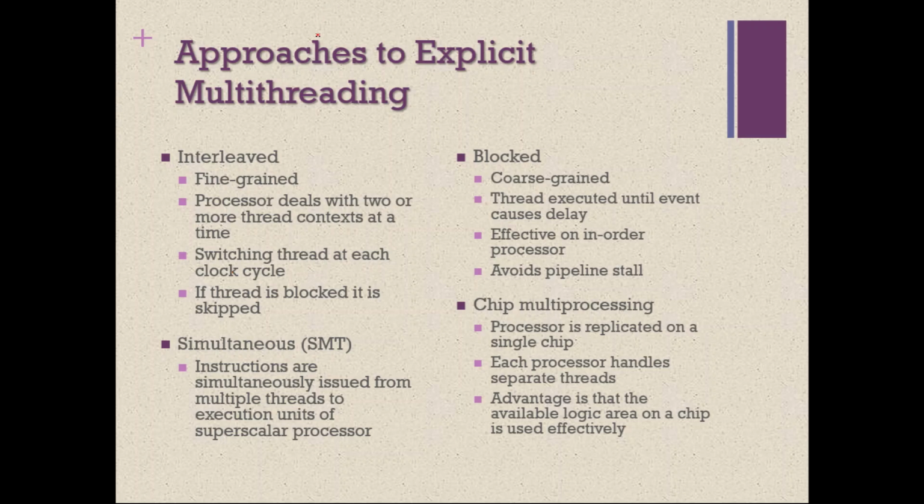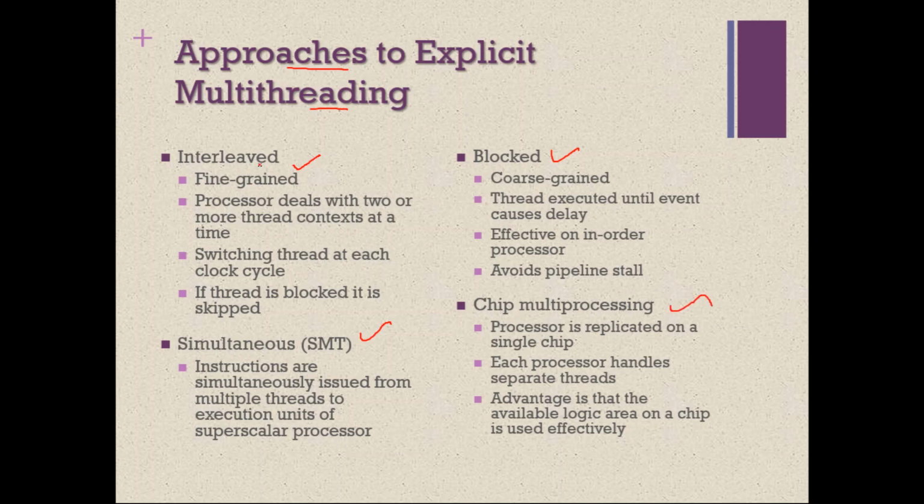So there are several ways or approaches to explicit multi-threading. What are those? That we'll be discussing first. There are basically these four ways. One is called interleaved. The other one is called blocked. The third method is called simultaneous, SMT. And the fourth method is called chip multiprocessing.